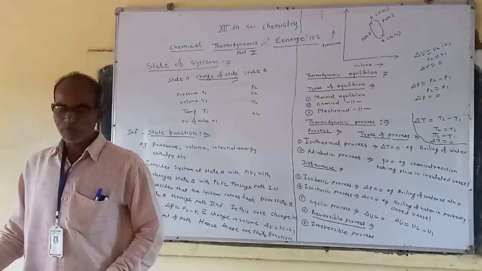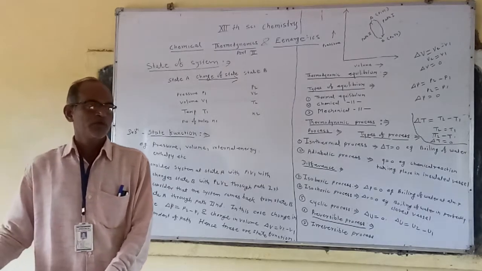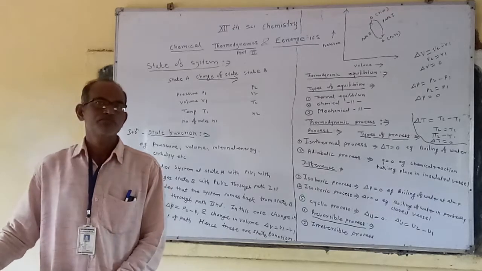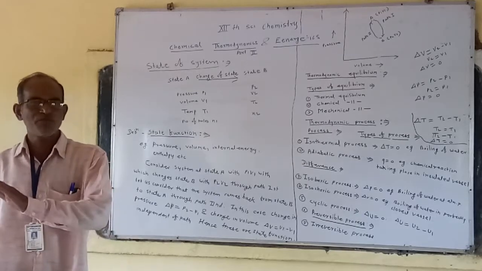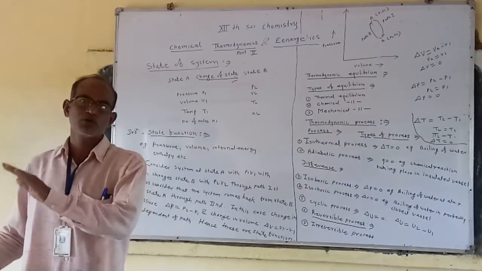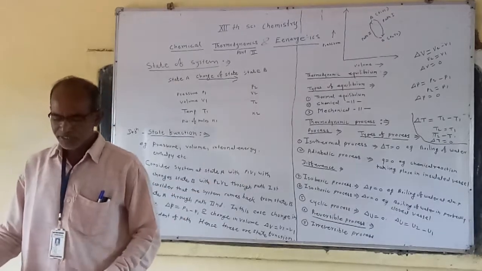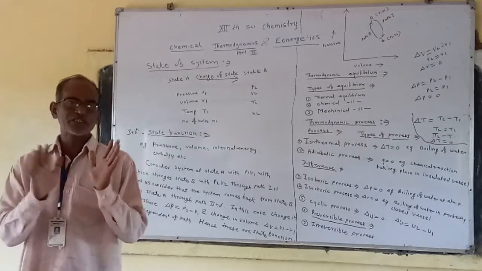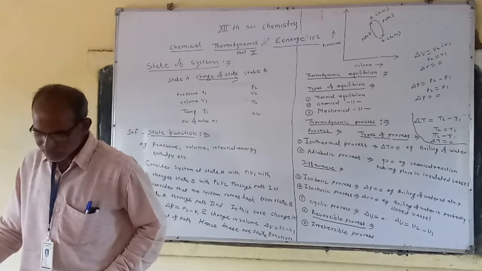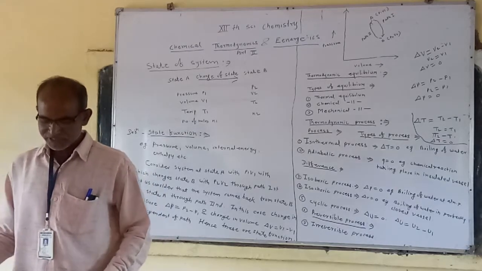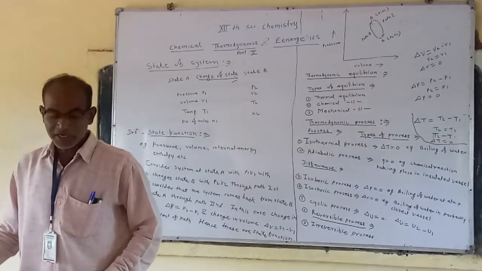Example, flow of water from a higher level to a lower level. The water of rivers flows from a higher level to a lower level. So this is an example of an irreversible process. In this case, it is a fast process. It requires finite time for completion. It is a spontaneous process. It is a real process.